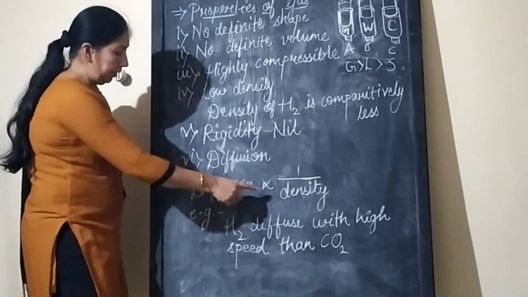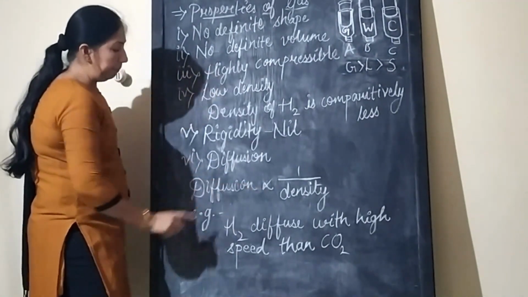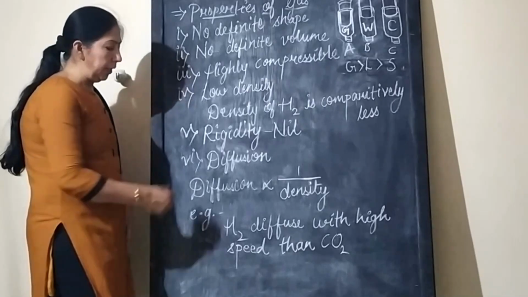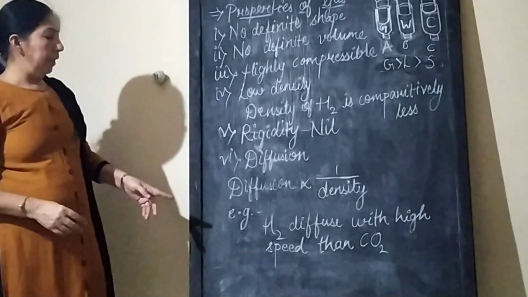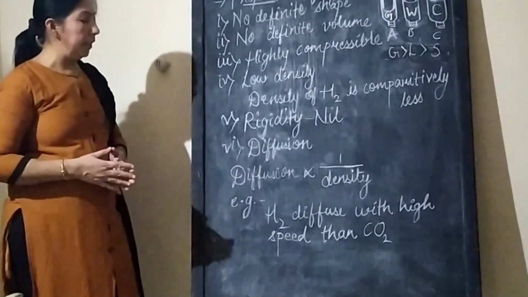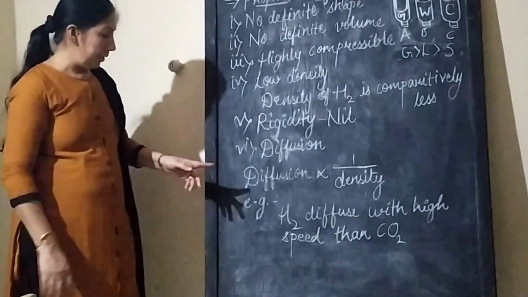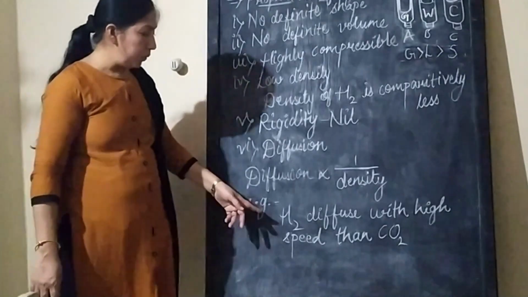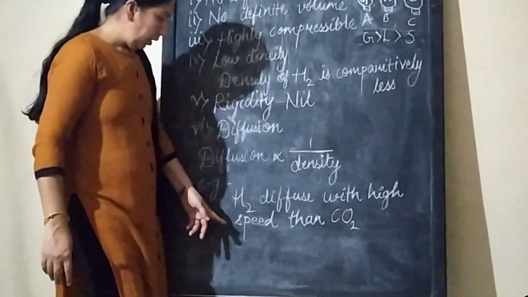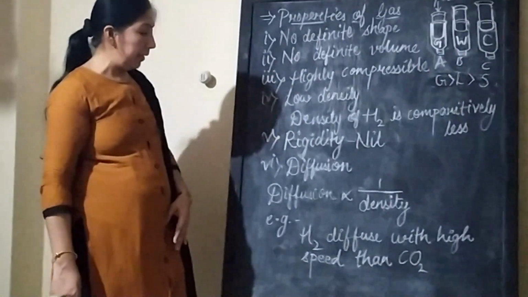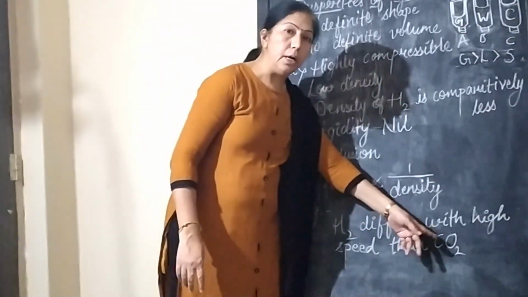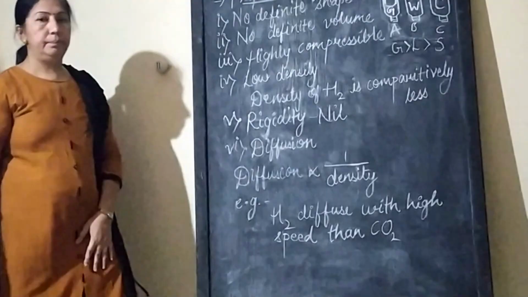So density is inversely proportional to diffusion; if denser gases are there, the rate of diffusion decreases. For example, hydrogen diffuses at a higher speed than carbon dioxide, because the density of hydrogen is lower than that of carbon dioxide.